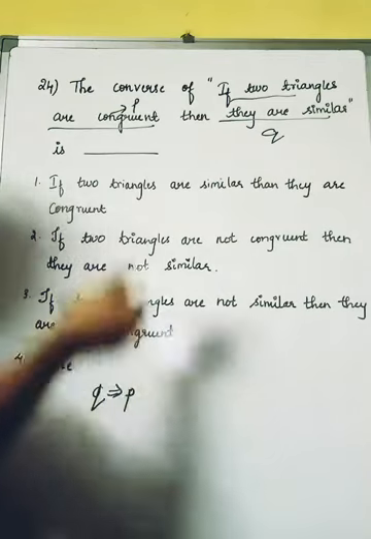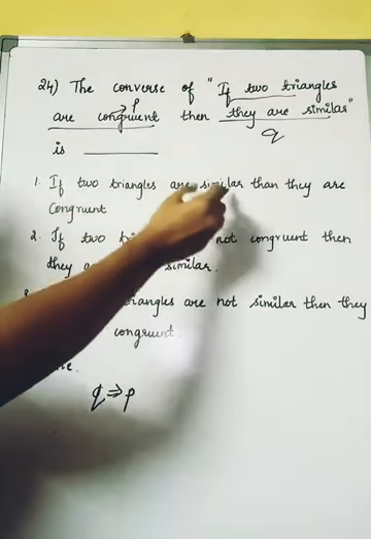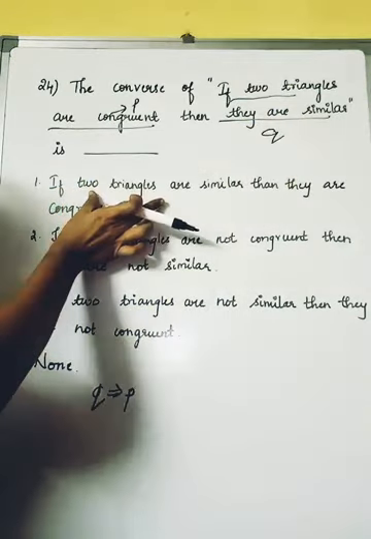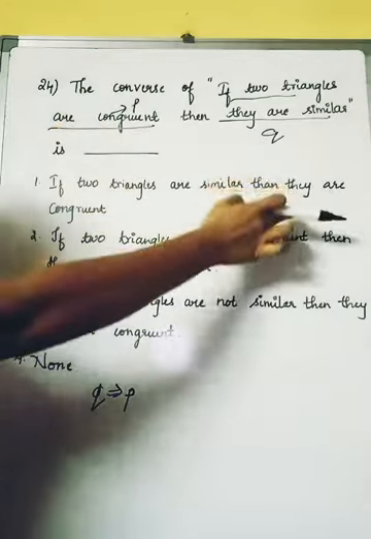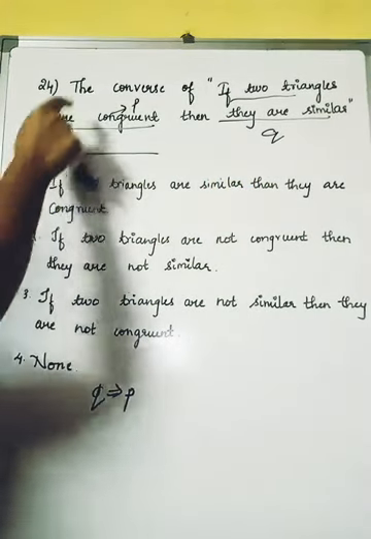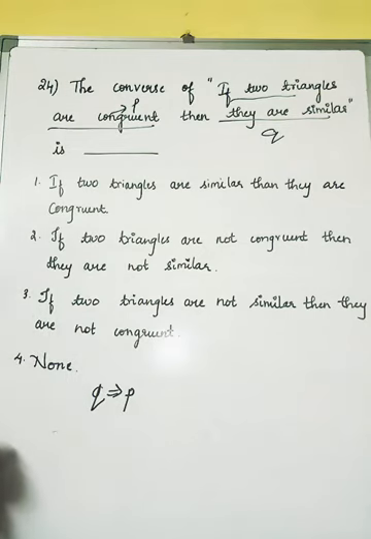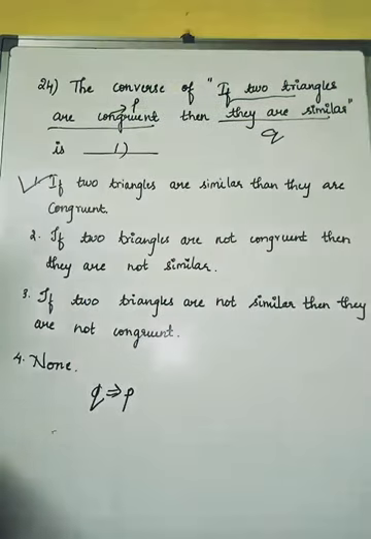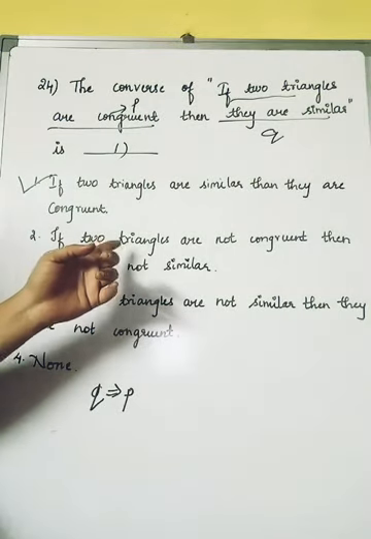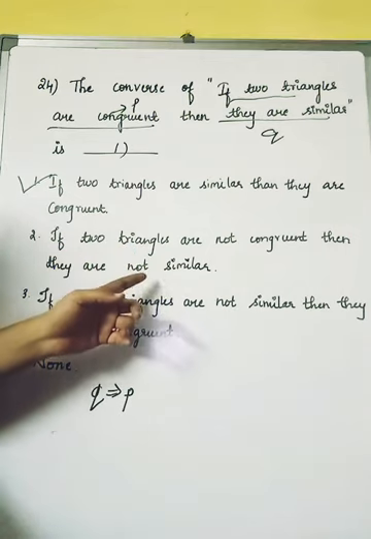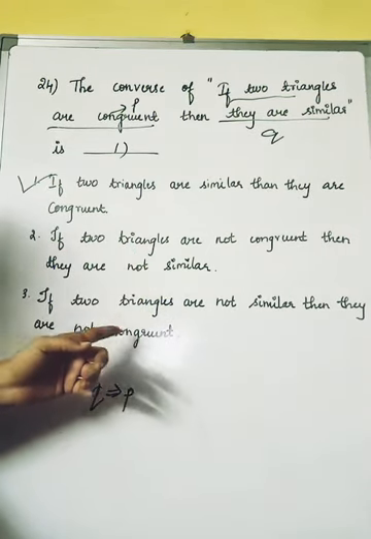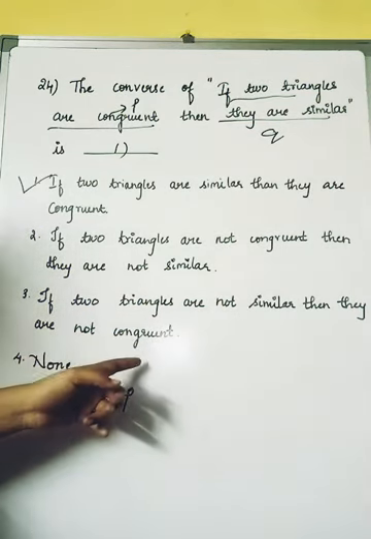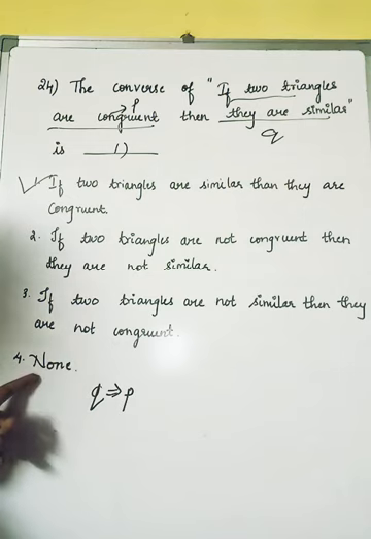Hope it is clear for you all. Just check with the options. "If two triangles are similar, then they are congruent." That is, the second component should come first and the first component should come second. So this will satisfy the given question, and there is no need to check the other options. So what will be the appropriate answer? It is the first one. If you check the other options, here it is given as negation of P and here negation of Q. Here it is "if two triangles are not similar," that is negation of Q, and negation of P. And the last option is none.